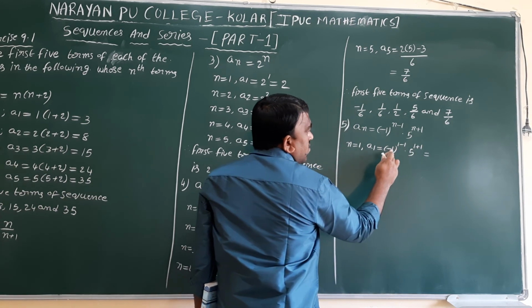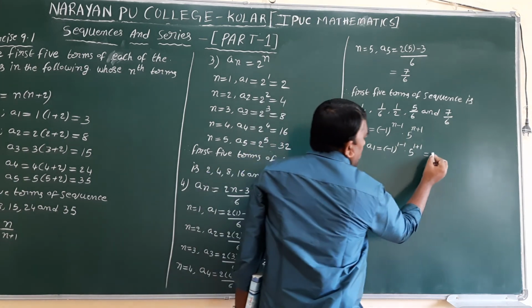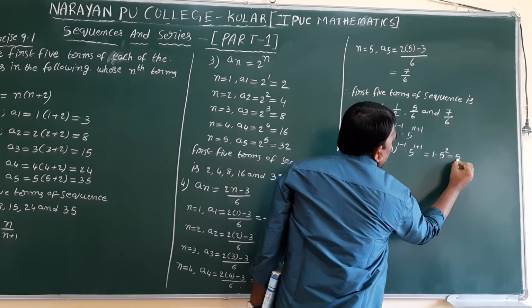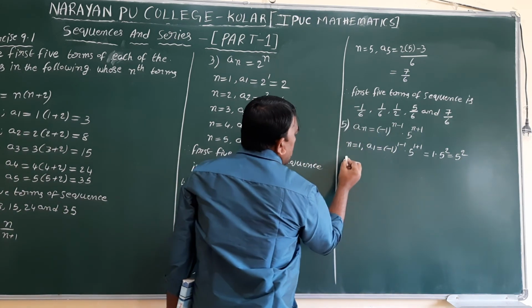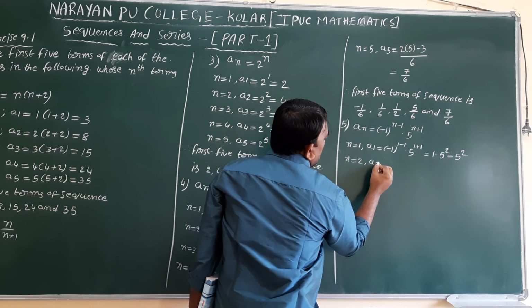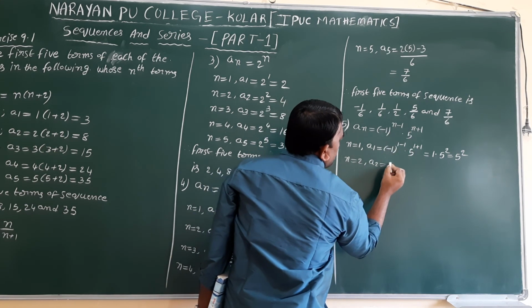Minus 1 whole power 0. Anything power 0 is 1 only. So 1 into 5 square, keep it like that only, 5 square. Otherwise you can simplify. Now n value 2: a2 equal to, wherever n is there, substitute 2.